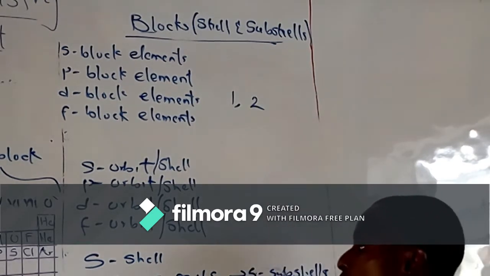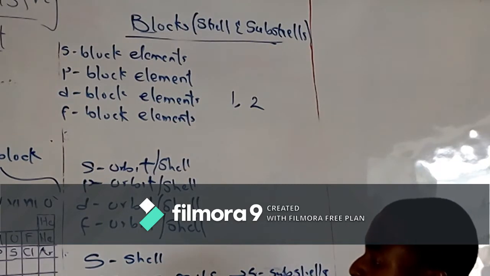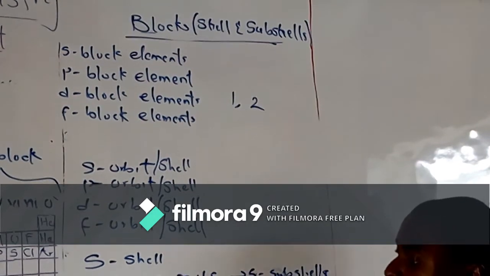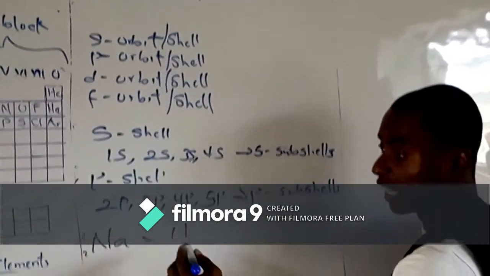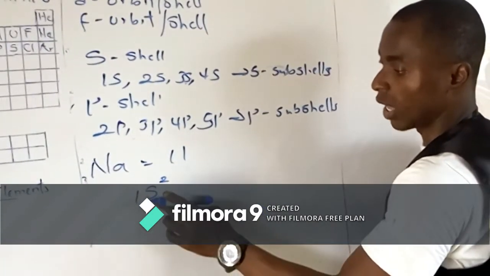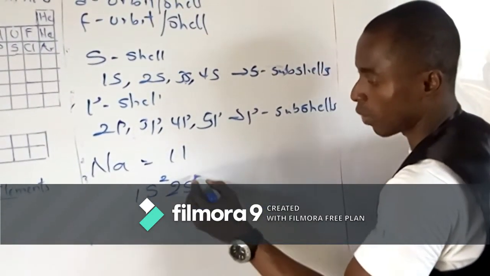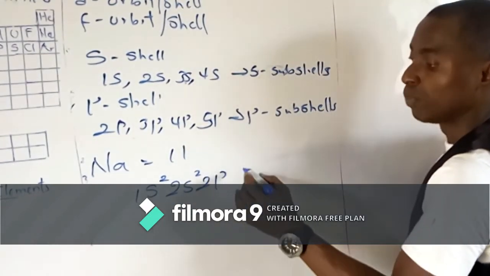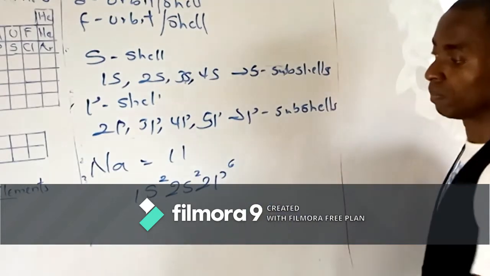Let me give you an example. Sodium has 11 electrons, and we fill them: 1s raised to the power 2. The next energy level is 2s raised to the power 2. After 2s is 2p, and p can take 6 maximum.